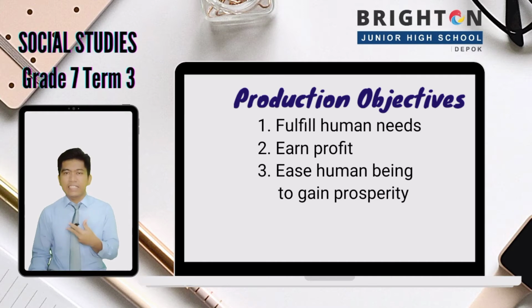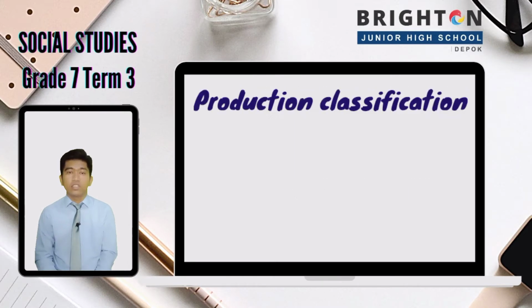And the third is for human beings to gain prosperity. Example, when the producer of cell phones creates innovation and features to ease people and support productivity. Those are production objectives.